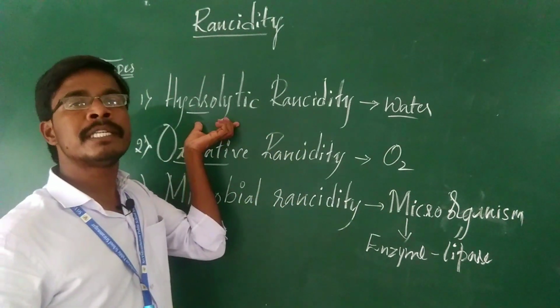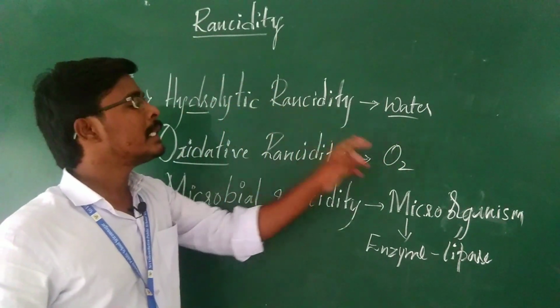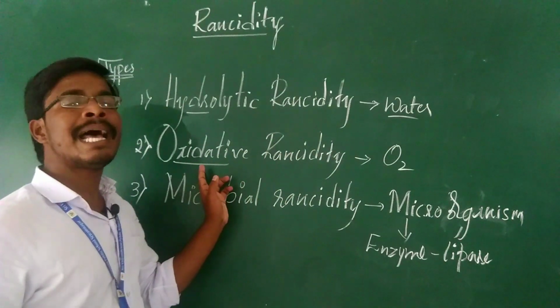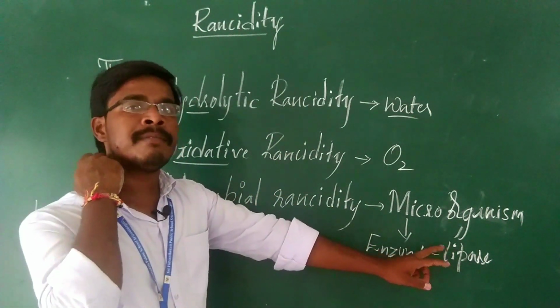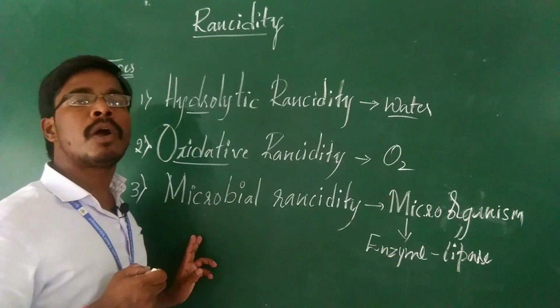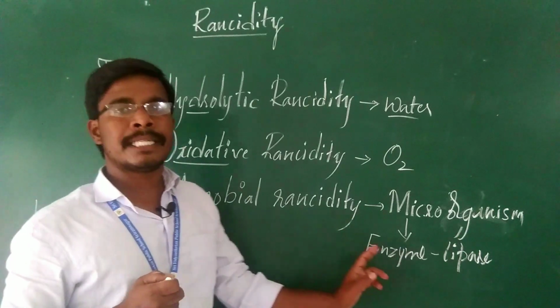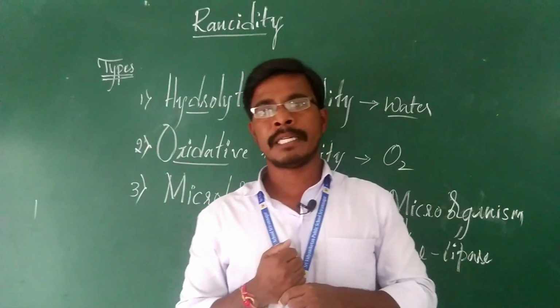The rancidity which occurs by using water is called hydrolytic. Then by using oxygen, it is called oxidative rancidity. And with the help of microorganism, if the rancidity product is going to form, then that type of rancidity is called microbial rancidity. Okay, so this is about rancidity and types of rancidity.